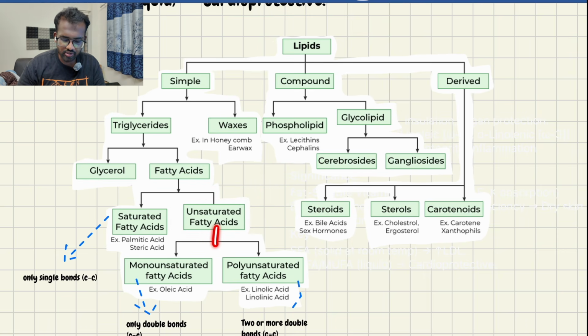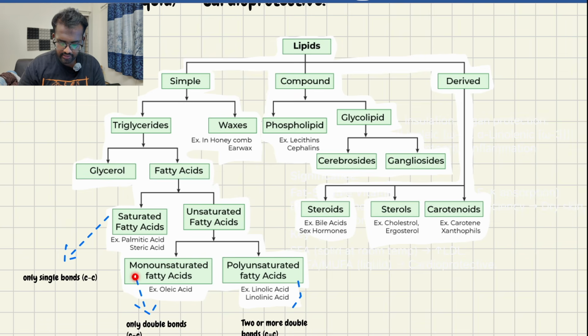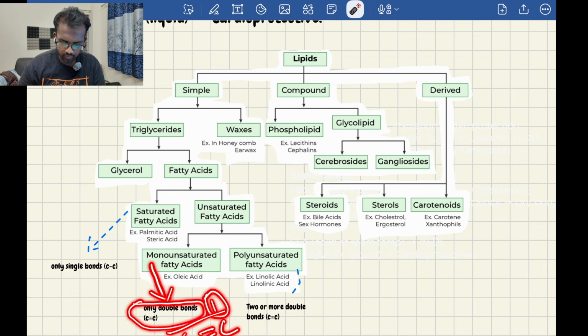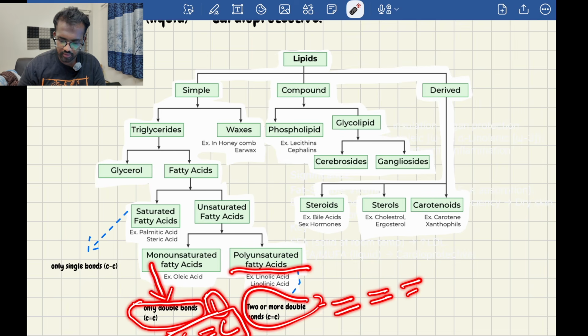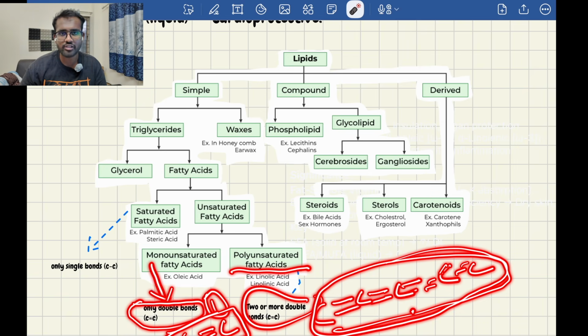Okay, in unsaturated fatty acids, we have 2 types: monounsaturated fatty acids and polyunsaturated fatty acids. Monounsaturated fatty acids contain only a single double bond. In polyunsaturated fatty acids, there is more than 1 double bond. See, this is the structure. Poly means multiple, 2 or more double bonds present in the polyunsaturated fatty acids.